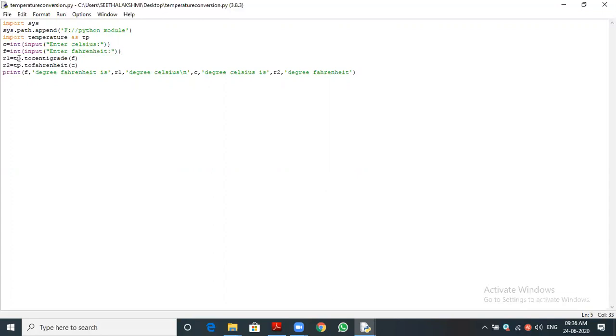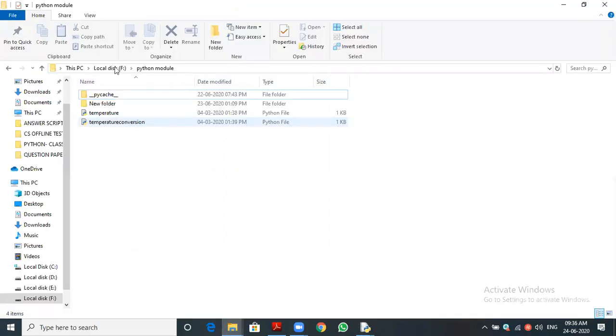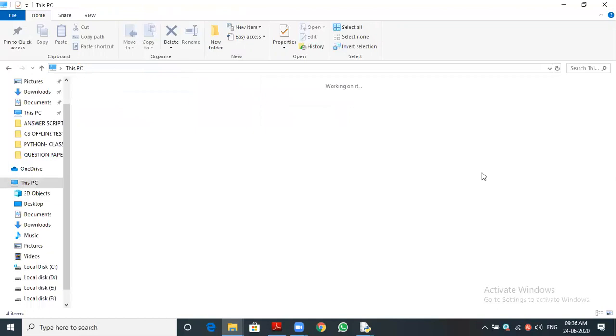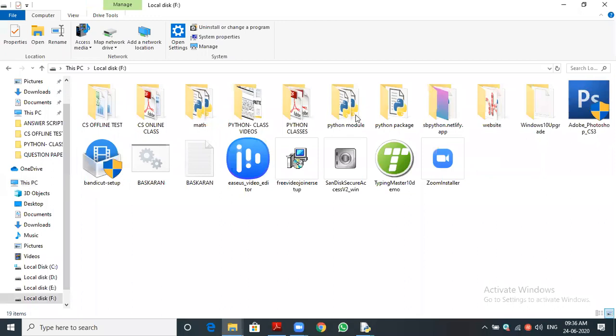You want to write two lines: import sys, and second line, sys dot path dot append of, inside the double quotes or single quotes, the location. Actually where it is located. You can see the temperature module is located inside F colon and Python module. Could you able to see? I'm just going back to you also. Inside the F colon, I'm opening the F colon, and inside the Python module.